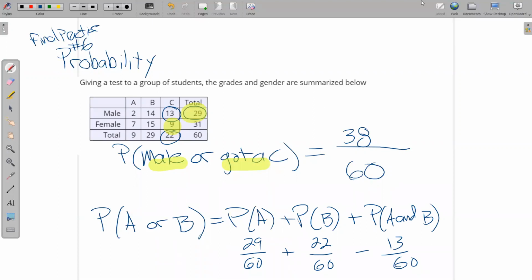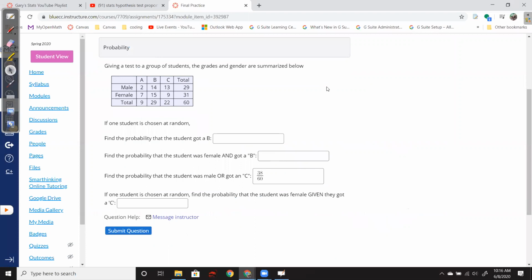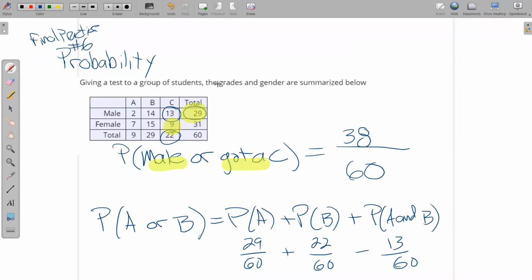And then I think the next one is usually tricky for people, so I want to probably do that. So this is kind of like what a p-value is. It's the probability of one thing happening given something else happened. It's also like false positive or false negative, which are given probabilities. Once we're given some extra information, that totally changes the playing field. So I want the probability that a student was female given they got a C. So I'll write that out in words and in symbols.